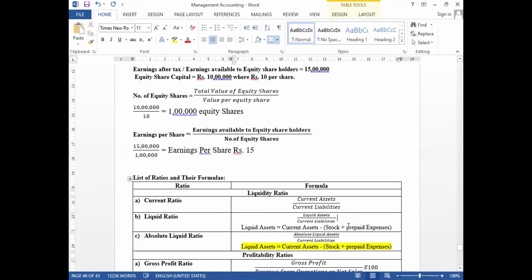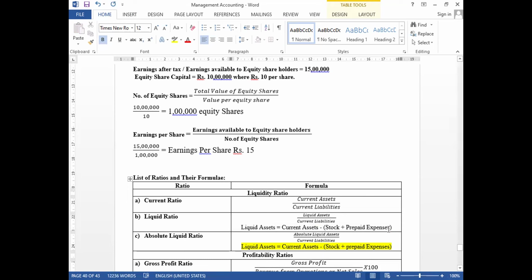From the current assets, we should deduct stock and prepaid expenses; then we call it liquid assets. Why deduct them? Stock cannot be sold directly in the market at any price quoted by the customer.